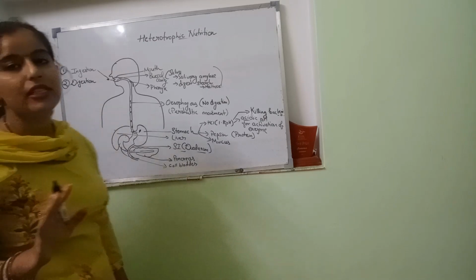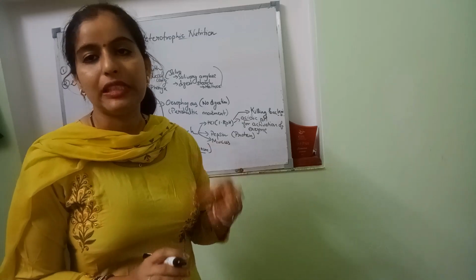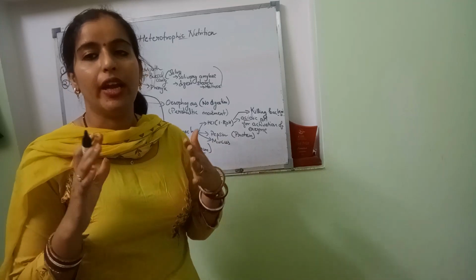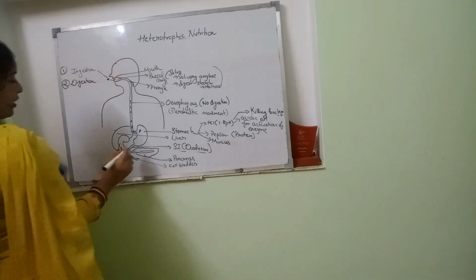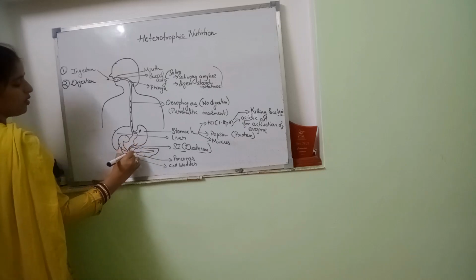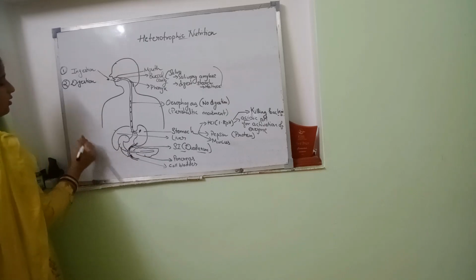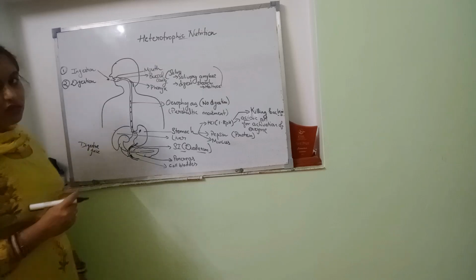Then small intestine, let's see the function of it. So now in the stomach there will be a digestion of the food taking place, of the starch and the protein. Now it is in the form of digestive juice entering the small intestine. The first part of the small intestine is the duodenum. So in the duodenum, along with this digestive juice, there are two more entries of glands, right?